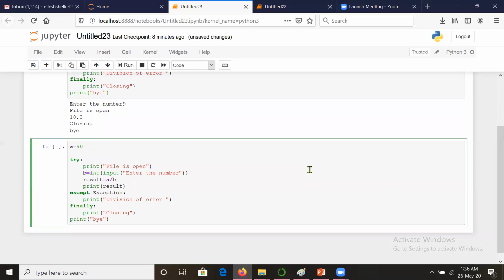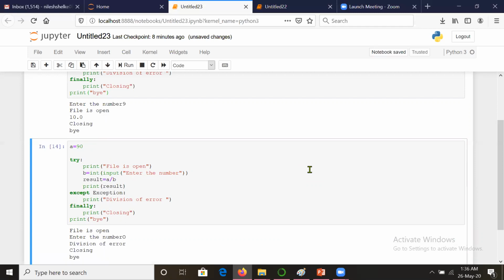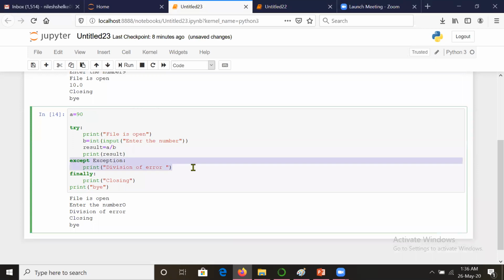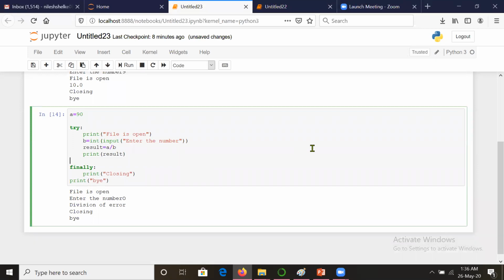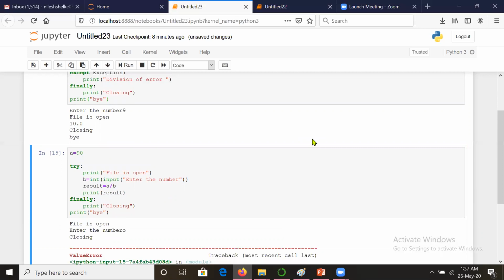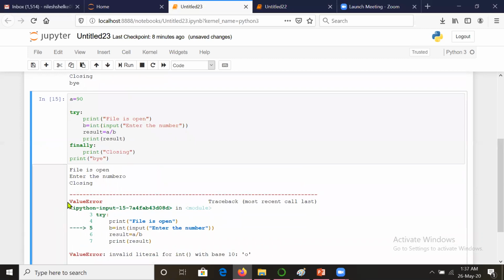Suppose I am running that code, and instead of 0, the user presses capital O. Then what will be the case? Suppose I am not writing this exception block. Now let us see what will happen. It is giving me an error called value error. Previously, by giving 0, it was a division error. Now it is a value error because I have not pressed 0 here. I pressed P, any letter.